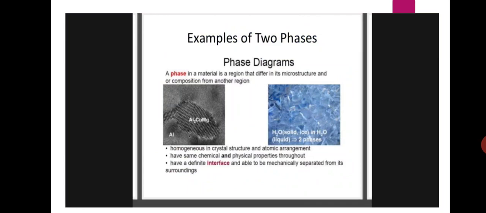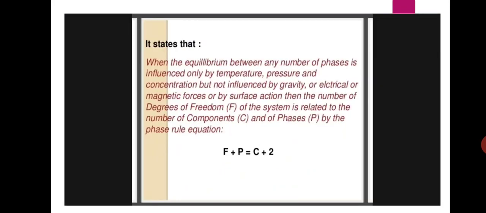A phase in a material is a region that differs in its microstructure and or composition from another region, homogeneous in crystal structure and atomic arrangement, having the same chemical and physical properties throughout. Okay, these are the two-phase systems.